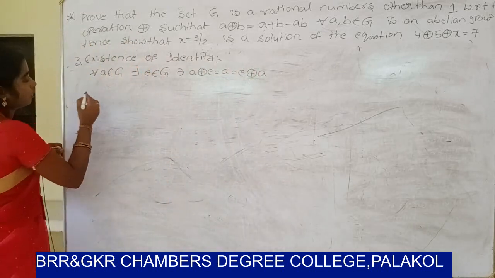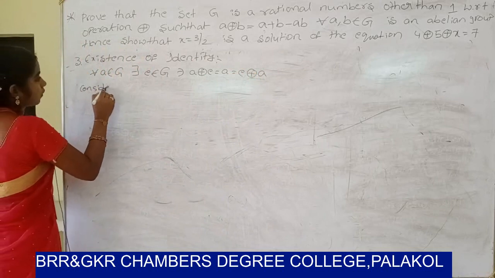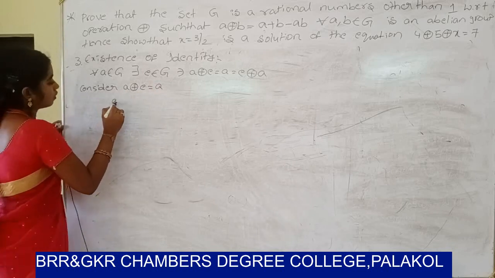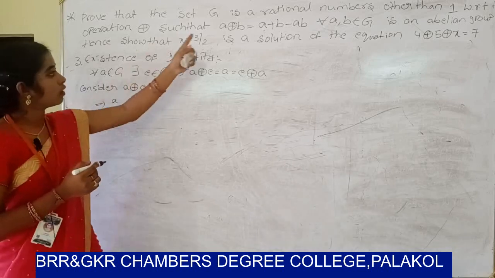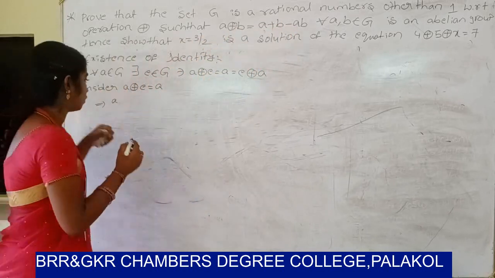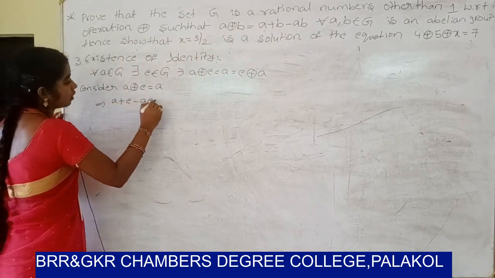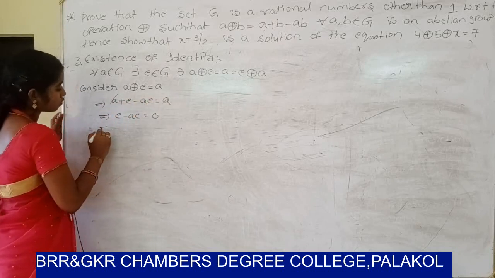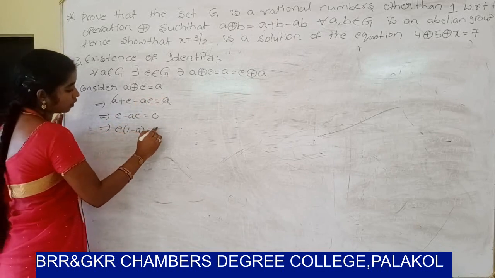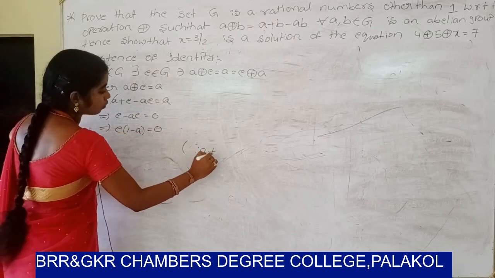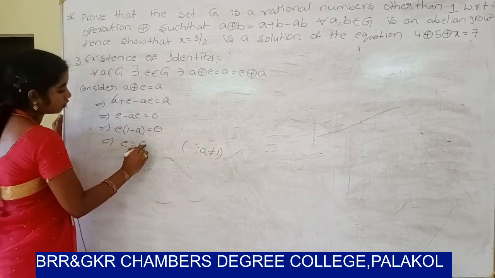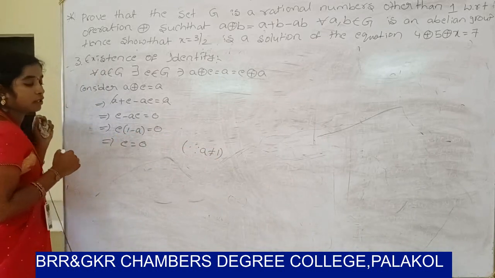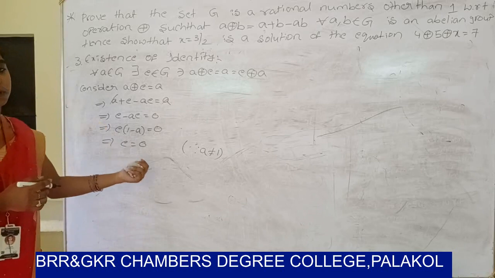So consider a ⊕ e equal to a. The value of a ⊕ e can be written as a plus e minus ae. a plus e minus ae equal to a. So a, a cancel, e minus ae equal to 0. e will be common, e into (1 minus a) equal to 0. Since a is not equal to 1, e equals 0. So 0 is the identity element in Z with respect to ⊕.